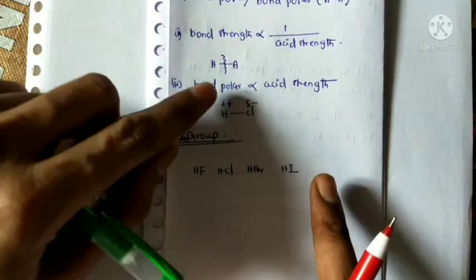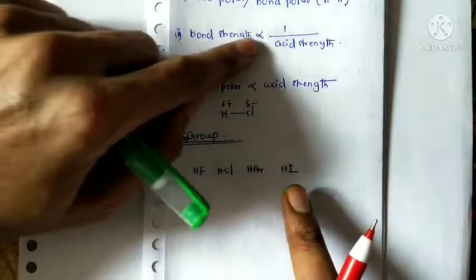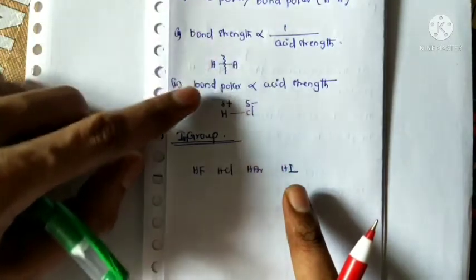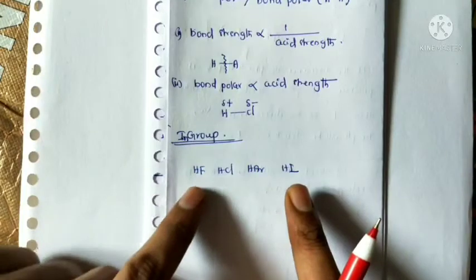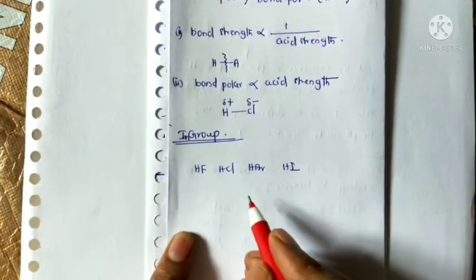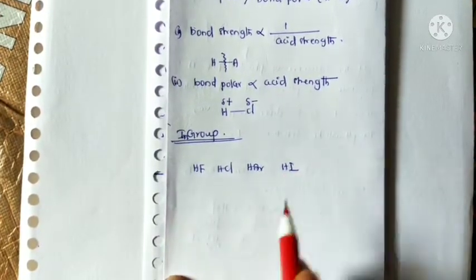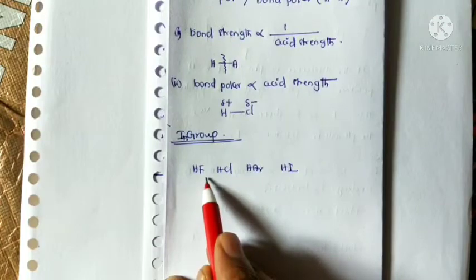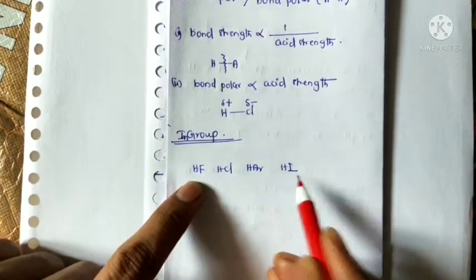Okay, so that's why in two factors in a group, which factor is more effective? Bond strength is the more important factor than bond polarity whenever we compare substances in groups. So here, in all the substances hydrogen is common, and the remaining are fluorine, chlorine, bromine, iodine.